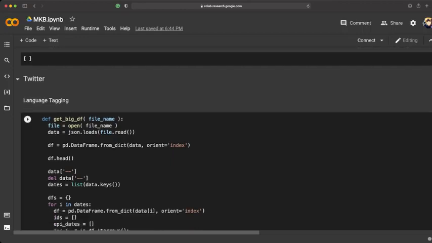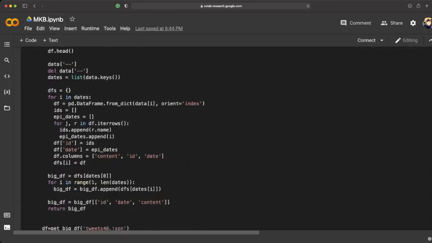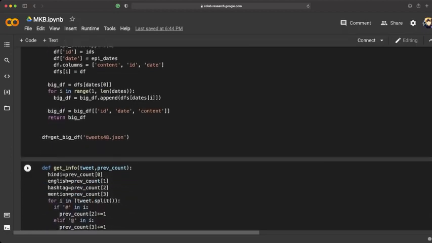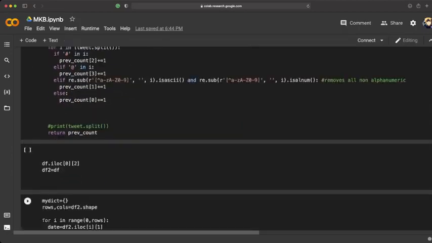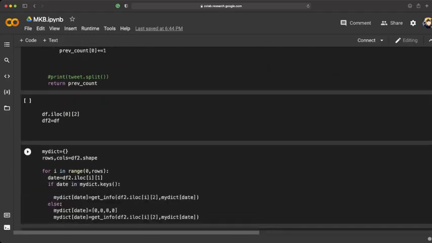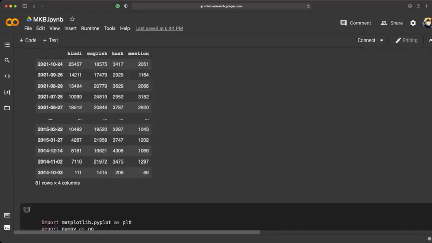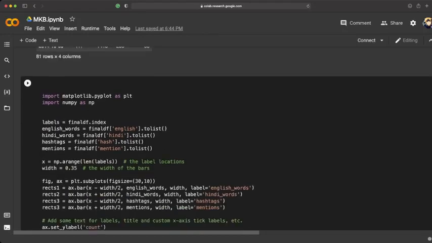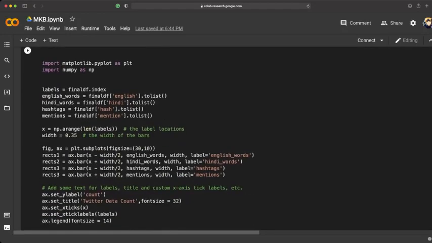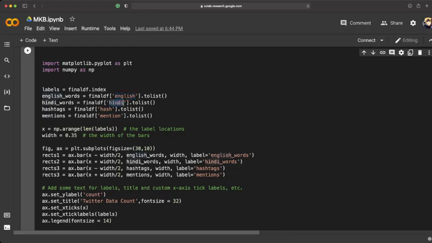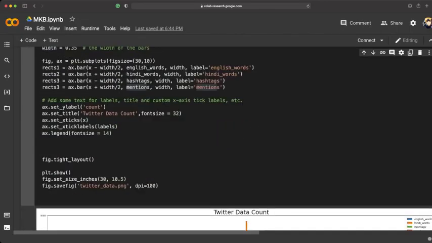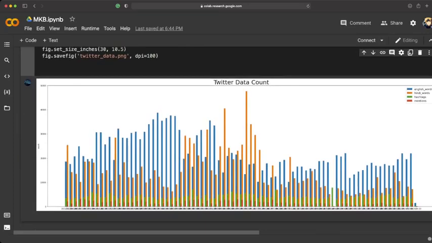And for Twitter data, we performed language tagging. So what languages exist in these tweets, and what kind of special symbols we found. We have performed all of that, and we have categorized into English, Hindi, hash means hashtag, and mention means @username. So these are the 4 things we visualized for all the episodes. It might not be visible, but this is for each episode.